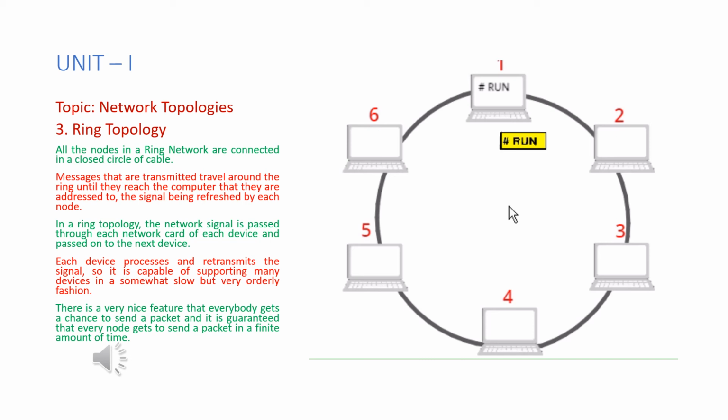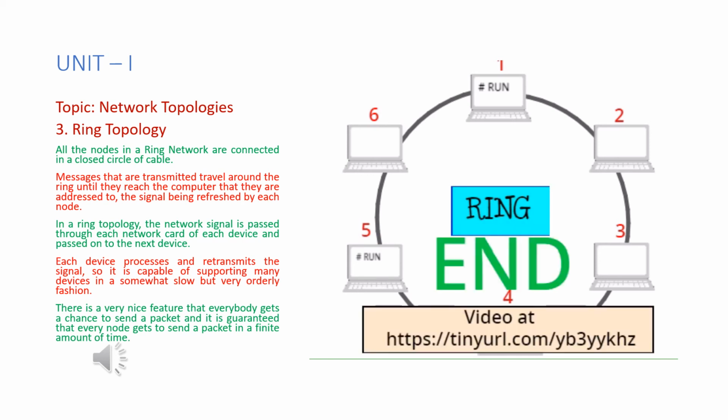Now in this case, I got six nodes and I have numbered them. Now I am trying to send the message run from source 1 to destination 5. Now nodes 2, 3, 4 have received it and simply pass it on. But when it comes to 5, it knows that it is meant for it, so it simply accepts the packet which is sent from node 1. Hope you have understood. Happy learning.